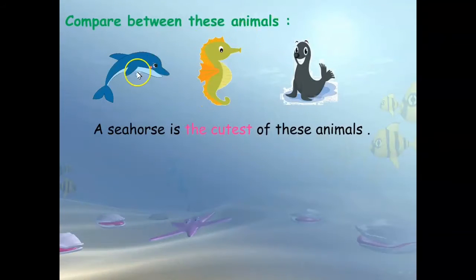Compare between these animals. How many animals can you see? I can see three animals, a dolphin, a seahorse, and a seal. So here I have more than two, right? So I have to say, for example, a seahorse is the cutest of these animals. Here I compared between three animals, okay?